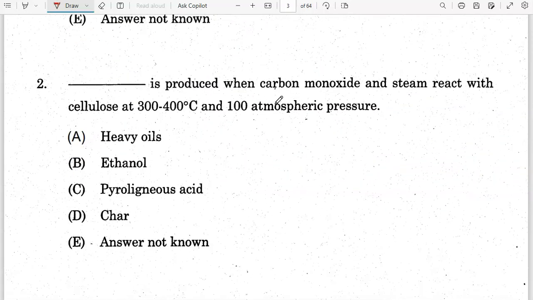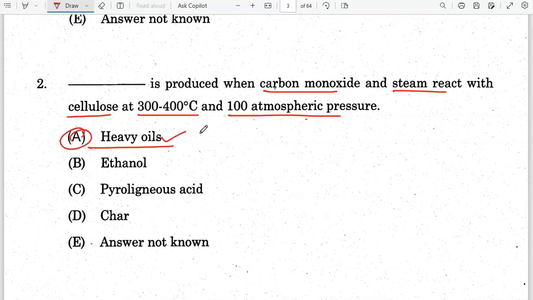Dash is produced when carbon monoxide and steam react with the cellulose at 300 to 400 degrees Celsius and 100 atmospheric pressure. So they have asked what will be produced. Heavy oils will be produced. Okay, option A is the correct answer.